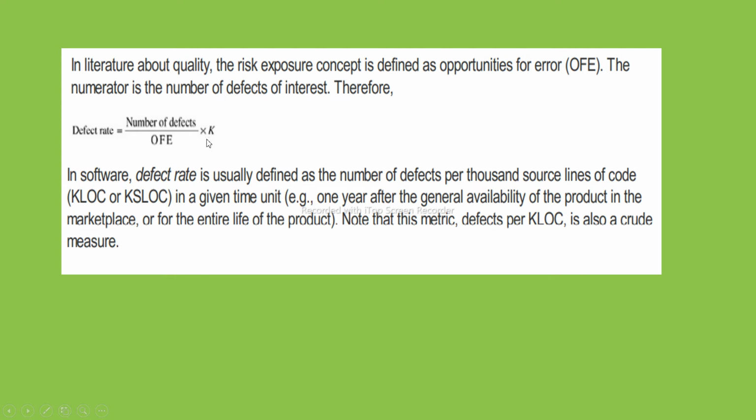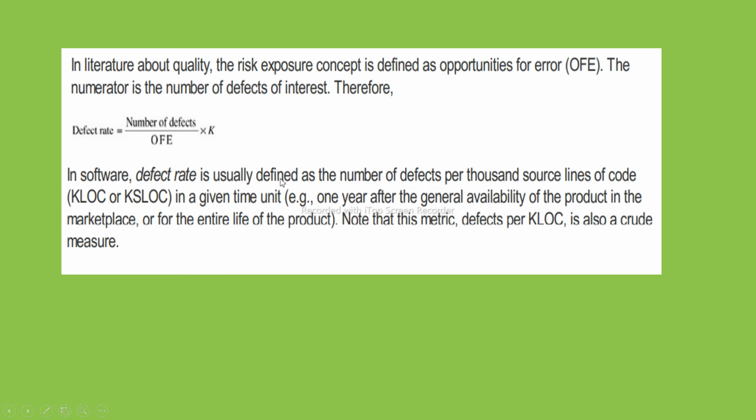K is some constant. Defect rate is the ratio of the number of defects to the number of opportunities for error, multiplied by the constant K. In software, defect rate is usually defined as the number of defects per 1,000 lines of code. We also saw in the last class KLOC. K stands for 1,000 lines of code, isn't it?